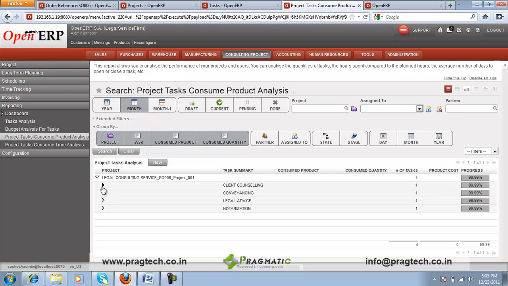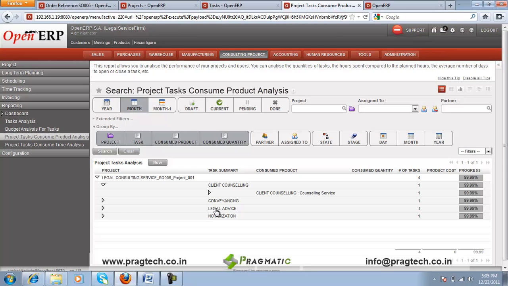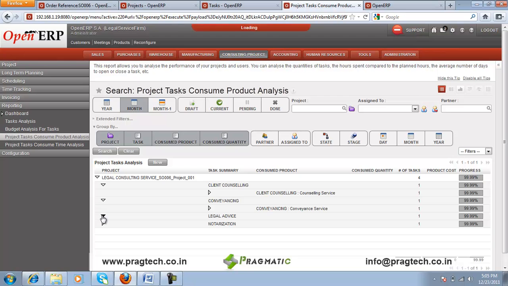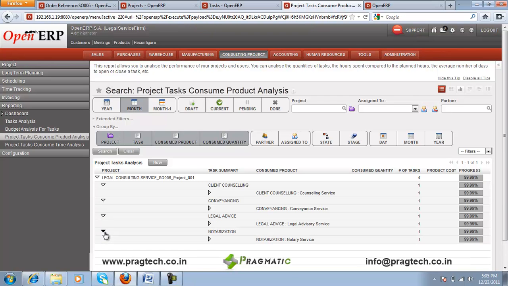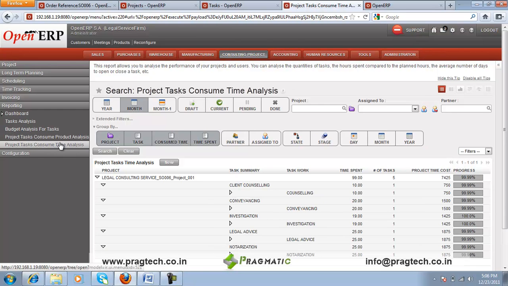And if you drill down further, you can view, like for the client counseling, the services utilized, the counseling service. Similarly for conveyancing, this is the service utilized, legal advice, notarization. Similarly, we have a report for project task consume time analysis, which gives you the details of the time spent by each of the executives for delivering the legal consulting service.